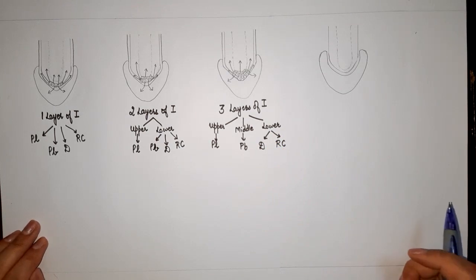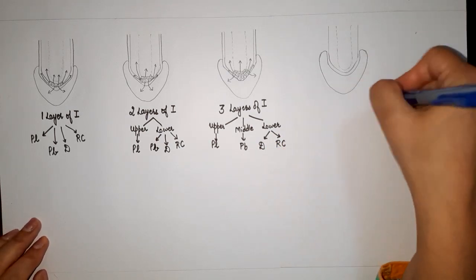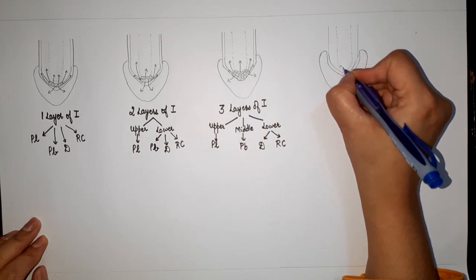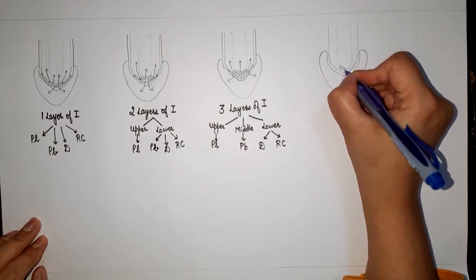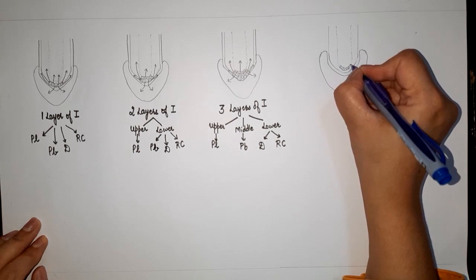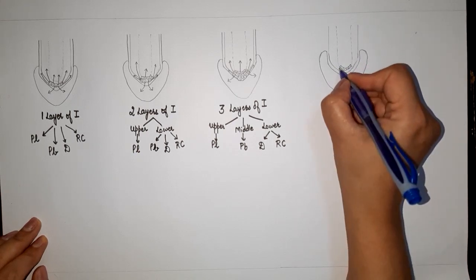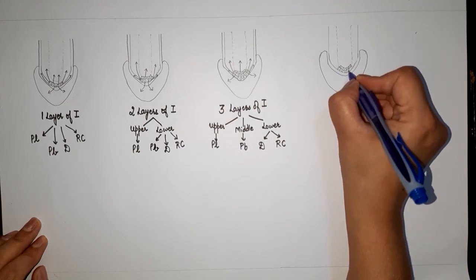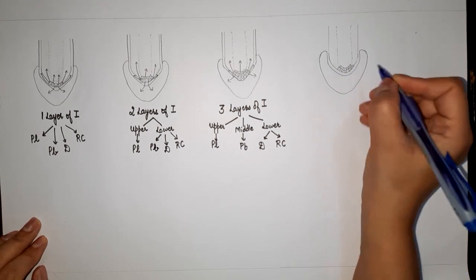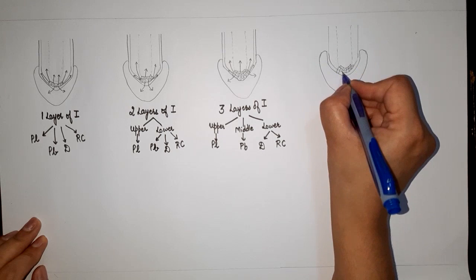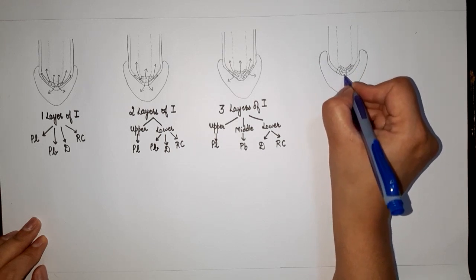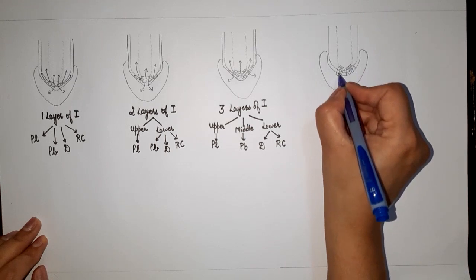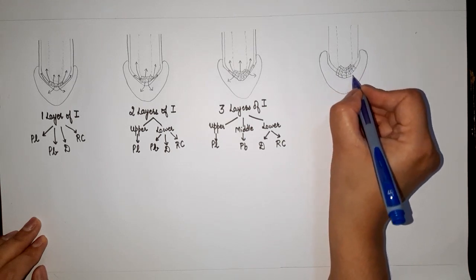Now the last one, we have 4 layers of initials present. So all 4 tissues have different layers of initials. So one is at the base of central cylinder, next will be in between the gap, next will be in this gap, and the last one is towards root cap.